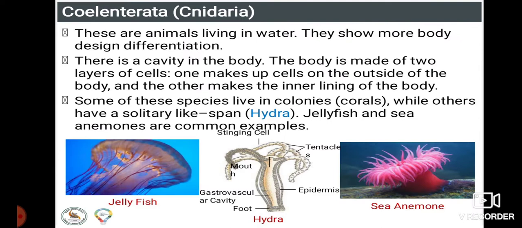The next phylum we have to move to is Coelenterata or Cnidaria. These are also animals living in water. They show more body design differentiation. There is a cavity in the body. The body is made up of two layers of cells. One makes up the cells on the outside of the body and the other makes the inner lining of the body. That is, it is two layered. Some of these species live in colonies while others live a solitary life. Hydra, jellyfish and sea anemones are common examples.